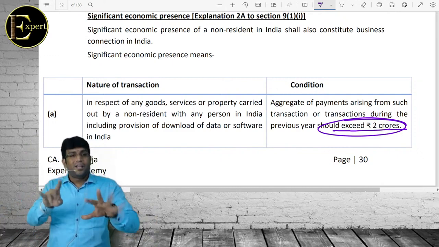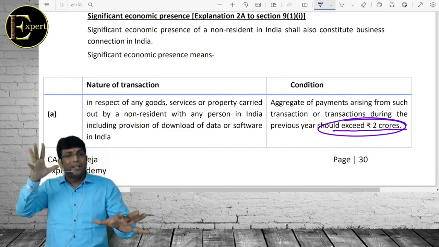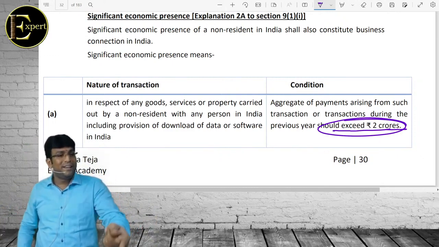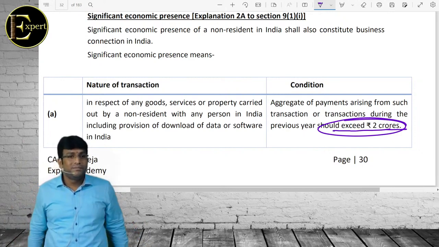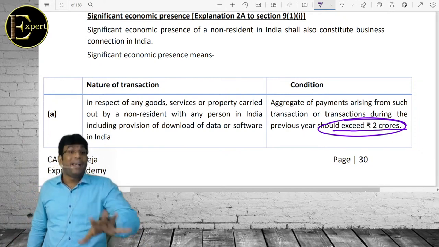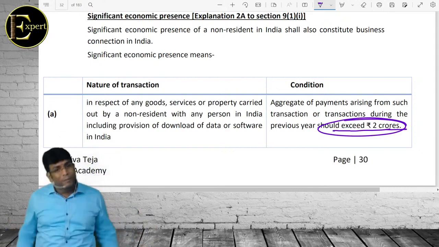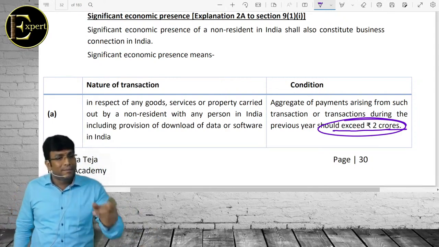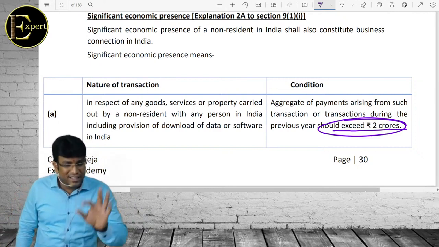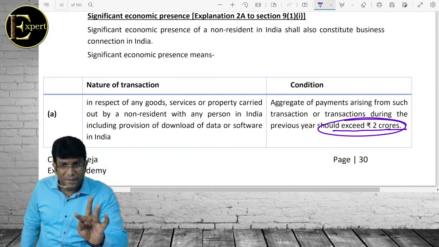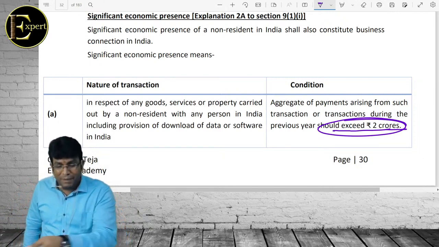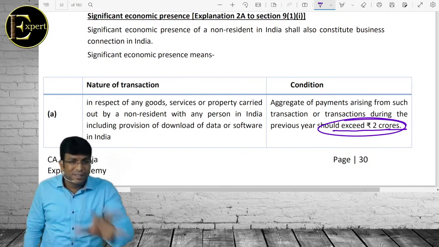He's sitting there just using the technology and sending signals to India. In India, we are able to download that app and play the games. And it is a paid app. First 15 days free, after that pay. After 15 days of use, you will pay automatically. Is he making money because of Indian people? Is it interest? Is it royalty? Is it technical service? Can we apply the IRF concept? No. It's a pure business income.